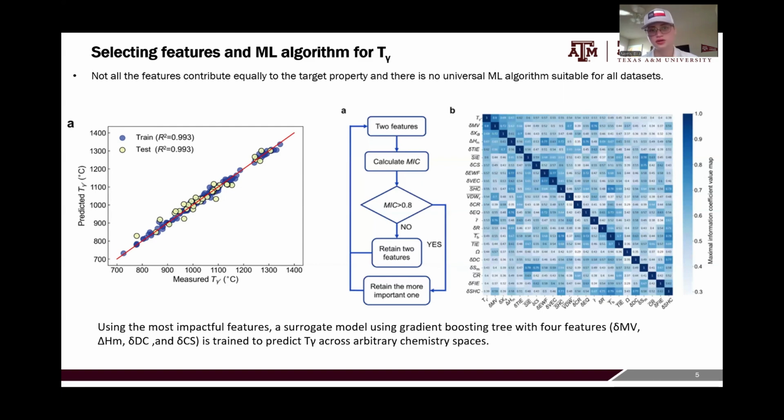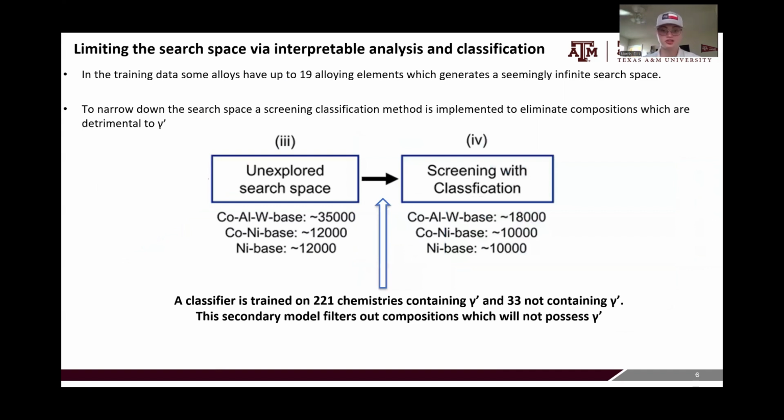And this is important because though this is a supervised machine learning model, we need a way to quickly query what will be the solvus temperature for an arbitrary composition. Because now that this is trained on the 179 compositions, we can easily give it a new composition from the unexplored space, and it can tell us what the solvus temperature will be, and then we can cluster them accordingly.